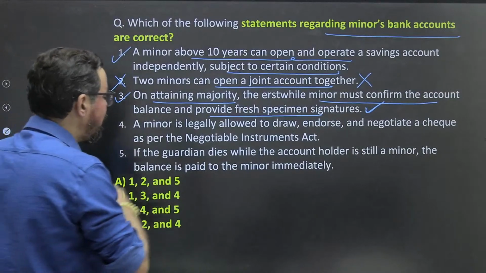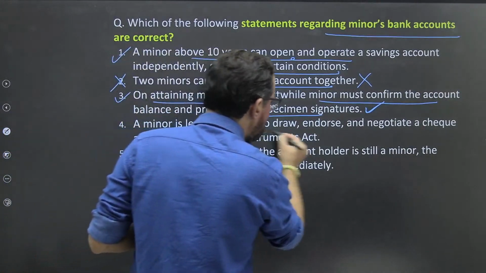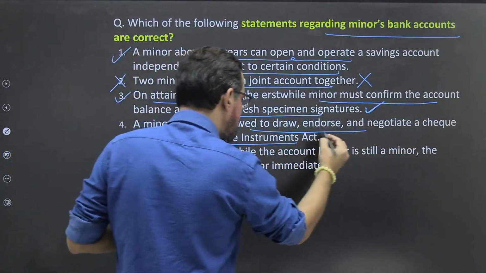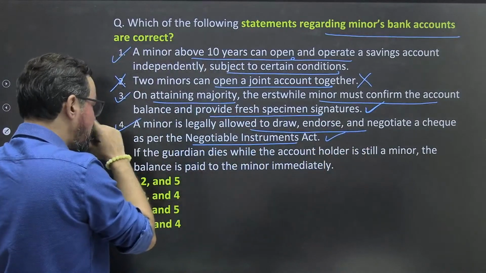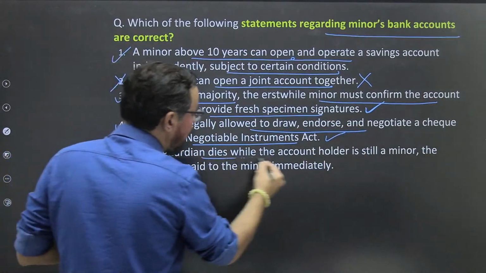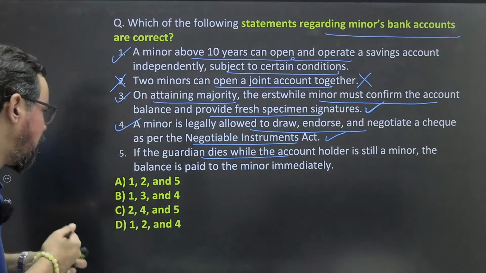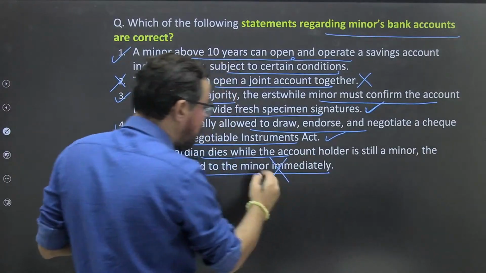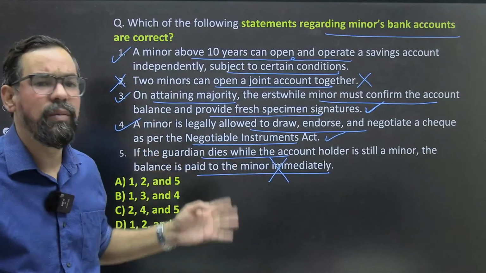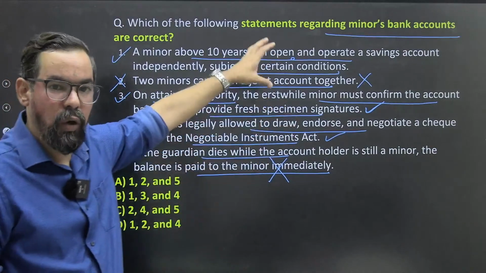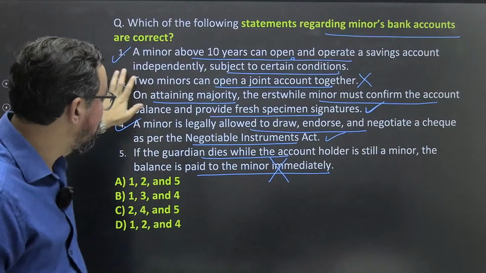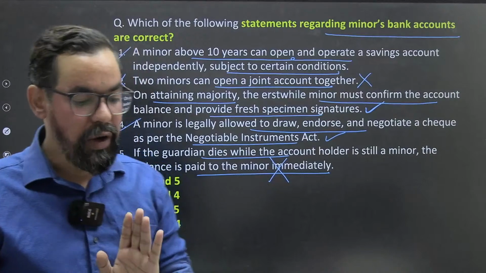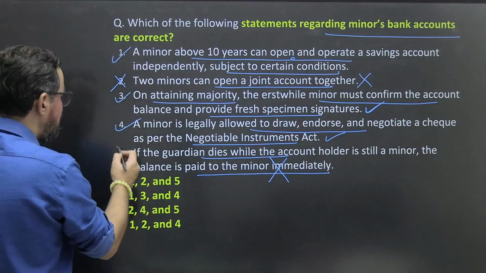A minor is legally allowed to draw, endorse, and negotiate a cheque as per the Negotiable Instruments Act 1881. This is also correct. If the guardian dies while the account holder is still a minor, the balance is paid to the minor immediately. No. In this particular case, it is not immediate. We will follow the same conditions, the attaining majority clause will remain in the picture. So this statement is wrong.